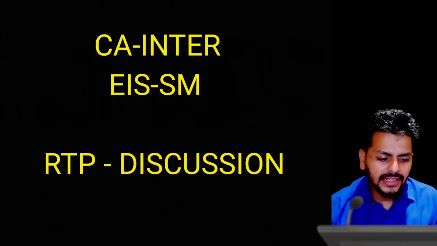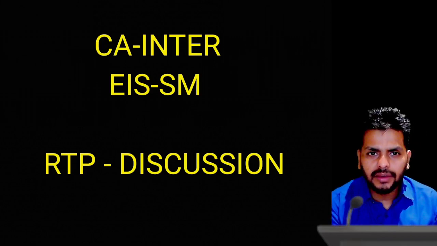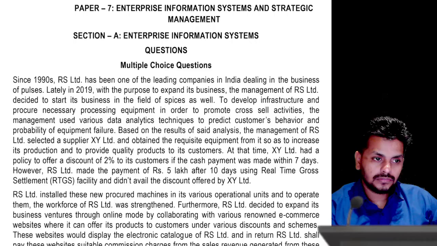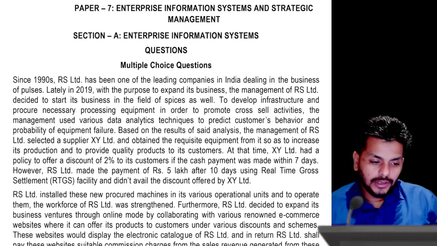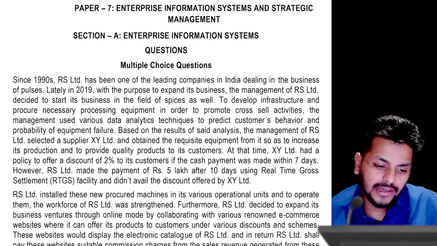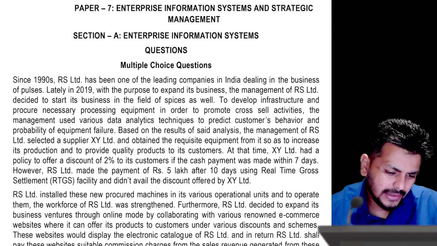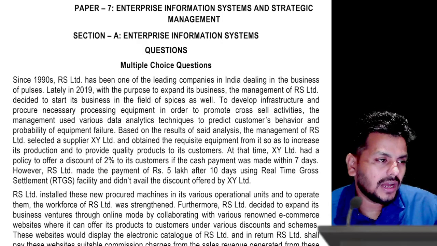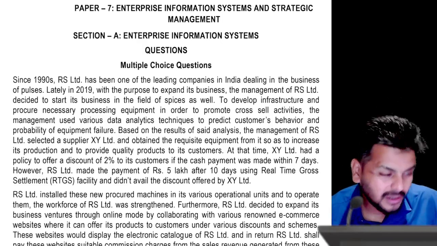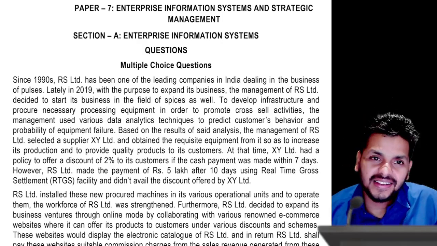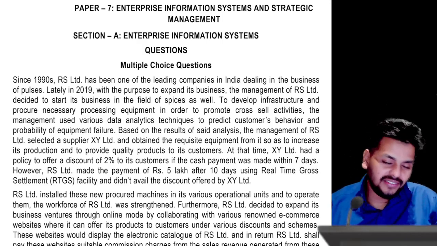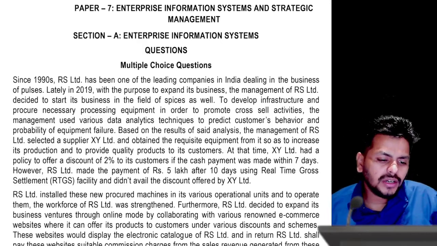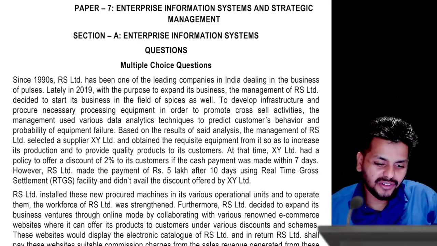So without much of a delay, I would start off with today's video, where we are going to talk about the RTPs for EIS and SM. So let us go ahead with the EIS RTP part first, and then we'll come on to SM. If you see the RTP this time, it's very simple, but sometimes there is a chance that questions directly come from the RTP. So we will not leave anything and we will just go about doing everything that is there here, so that if something directly comes, we will be having the first time thing.